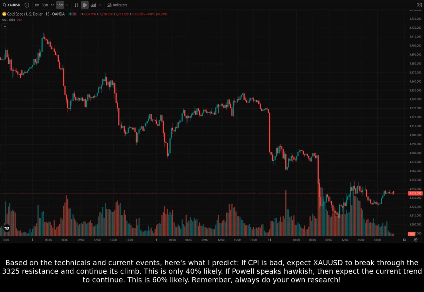Based on the technicals and current events, here's what I predict. If CPI is bad, expect XAUUSD to break through the 3325 resistance and continue its climb. This is only 40% likely. If Powell speaks hawkish, then expect the current trend to continue. This is 60% likely. Remember, always do your own research.